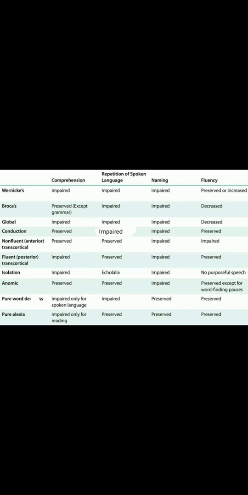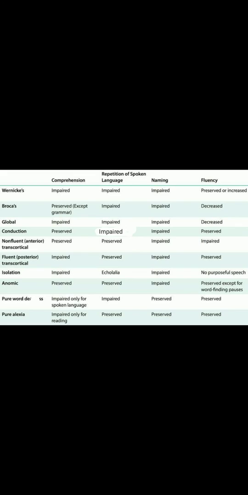He'll be just repeating what you're saying. That is echolalia. Then what about the naming? He will never remember any name because he's completely isolated, right? The naming will never be fine. He'll never remember anything. What about the fluency? Definitely that also will be affected, right? So there won't be any purposeful speech in this isolated person.